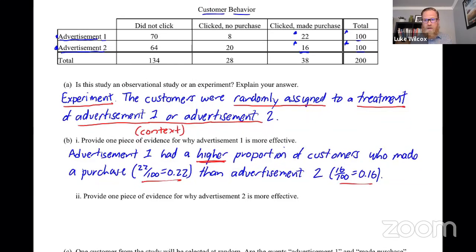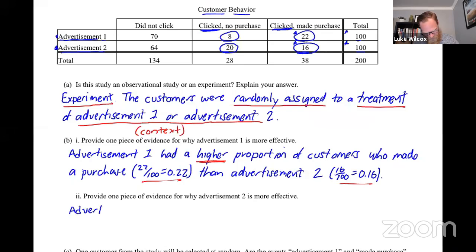So now we need to try and think about why advertisement 2 is more effective. Well, we want customers to make a purchase, but we also want customers to click, right? Whether or not they make a purchase. And if you look here, if I take the total number of customers that clicked for advertisement 2, 20 and 16, I get 36 out of 100. Whereas advertisement 1, 8 and 22 is only going to give me 30 out of 100. So if we're basing the effectiveness of the ad on the number of clicks, it appears advertisement 2 is a better ad. So let's put that into words.